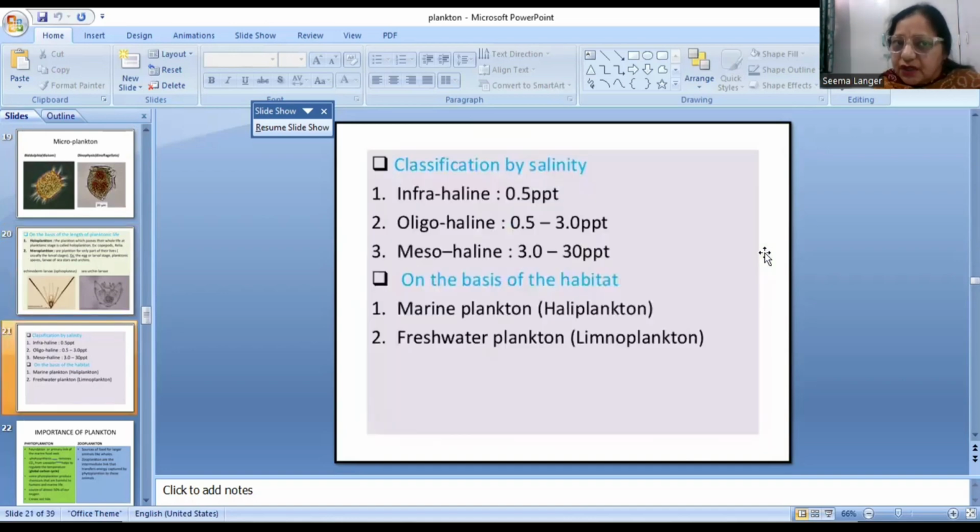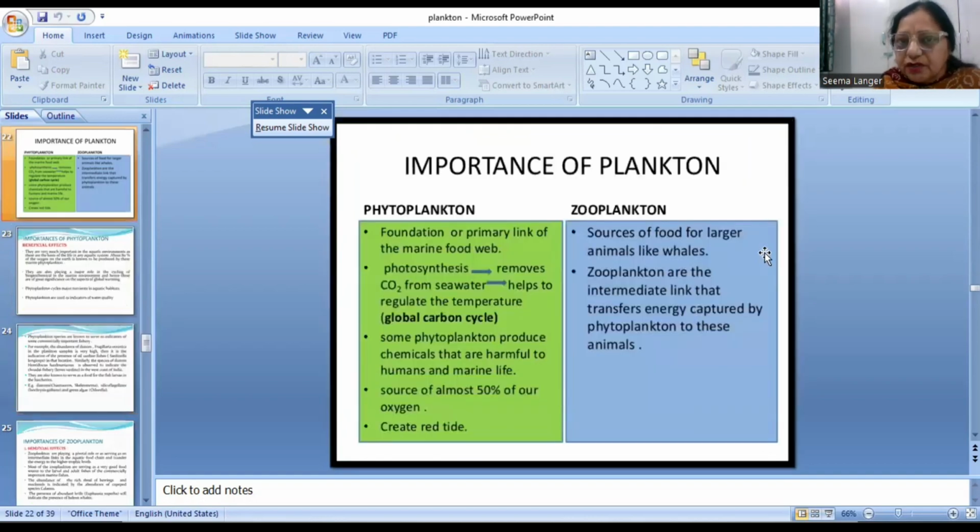So on the basis of salinity, they can be euhaline, oligohaline, mesohaline, etc. Or on the basis of habitat, they can be marine plankton, freshwater plankton, etc. So far as their importance in fisheries is concerned, we have discussed that in